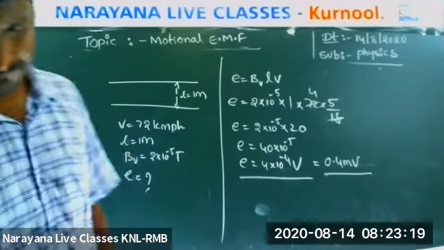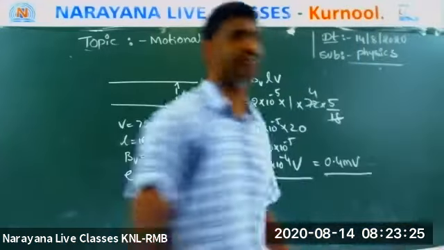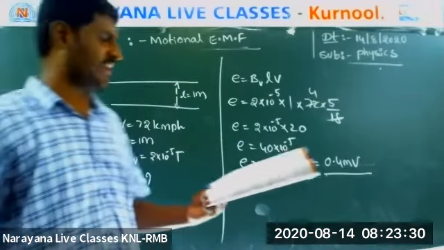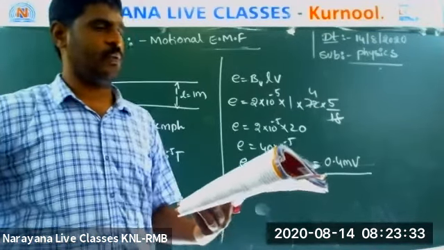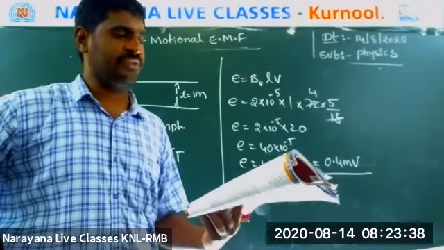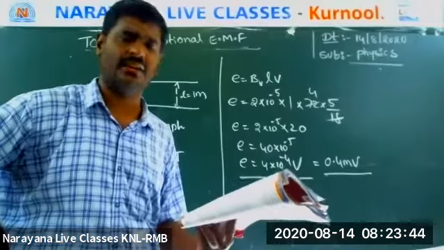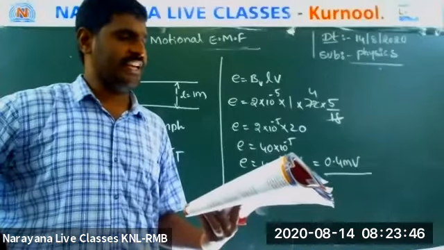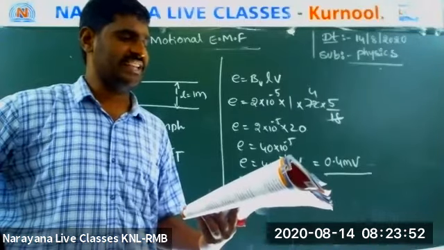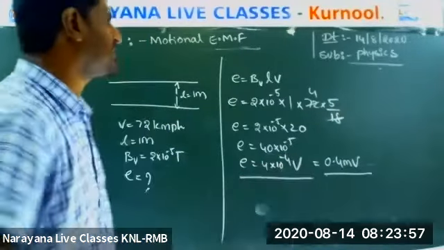Okay, right. Question number 24. Everyone see the question number 24? Question number 24, page number 180. Determine the magnitude of the EMF generated between the ends of the axle of a railway carriage, 1 meter length, when it is moving with a velocity 36 km per hour along a horizontal track. Given the horizontal component of the Earth's magnetic field is 4 into 10 to the power of minus 5 Tesla. Angle of dip is 60.